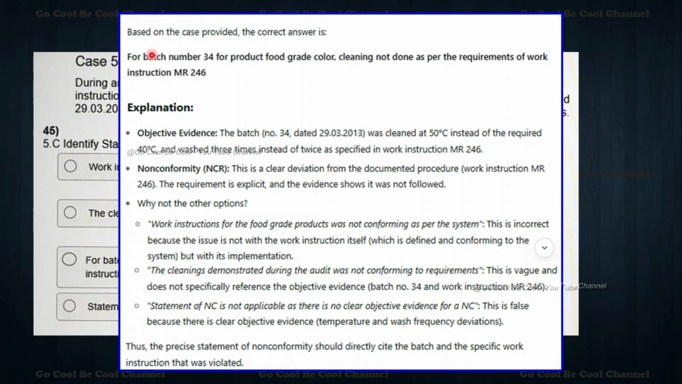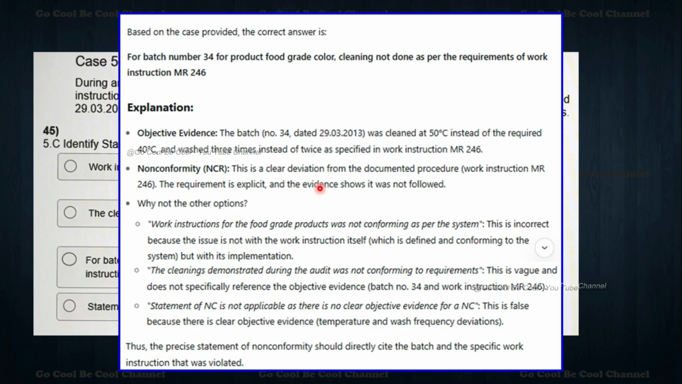Final answer is now for batch number 34. So the third one we can pick here is cleaning not done as per the requirements of work instruction, MR 246 we can say. Objective evidence is very clear: batch number 34, dated 29/3/2013, was cleaned at 50 degrees Celsius instead of the required 40 degrees Celsius and washed 3 times instead of twice as specified in the work instruction.